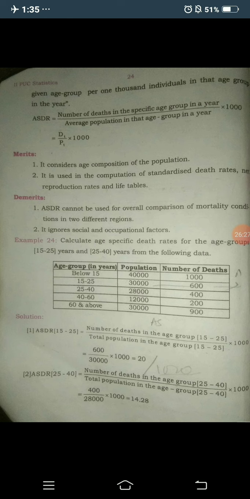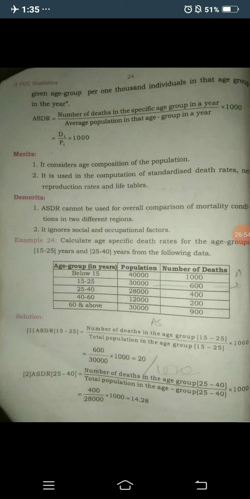So concentrate, for 15 to 25 the population is how much? 30,000, and the number of deaths in the age group is 600, and multiplying by 1000 you will get the age specific death rate for age 15 to 25 as 20.